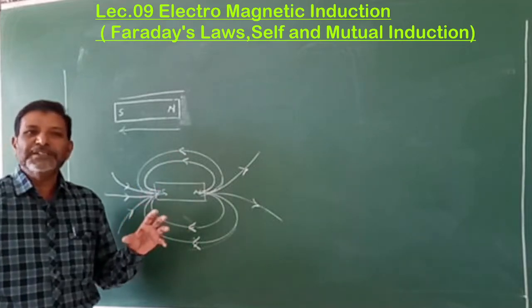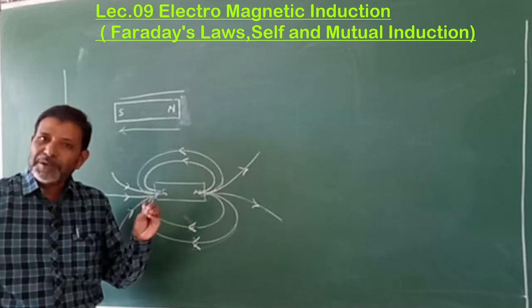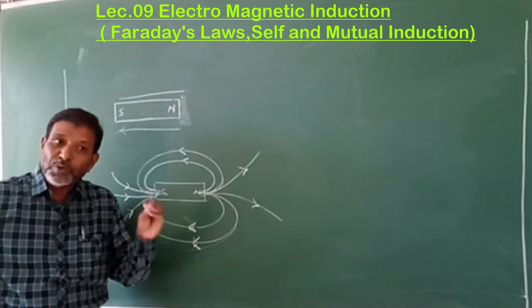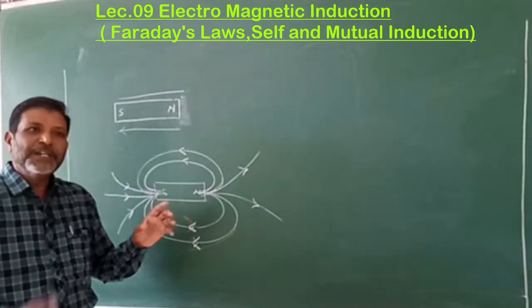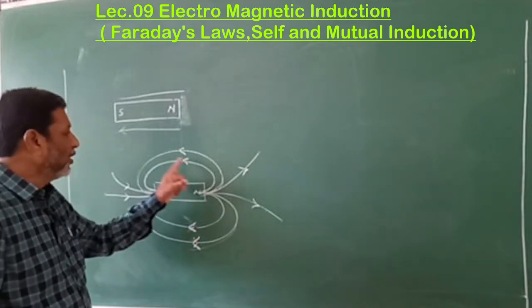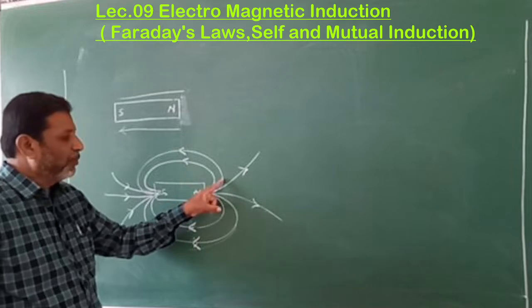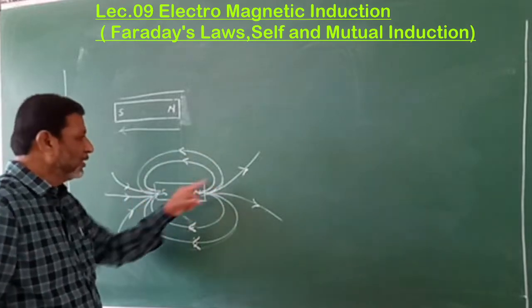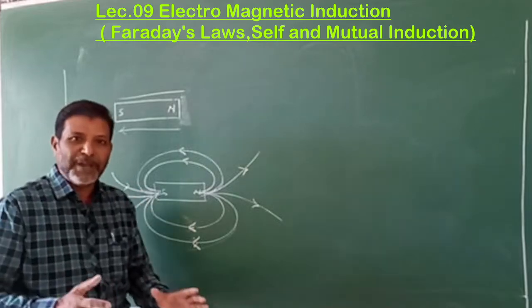It is an imaginary line along which a magnetic pole moves or tends to move. That means either it moves, or it tries to move in that direction. This is one magnetic line of force, and this is another magnetic line of force.